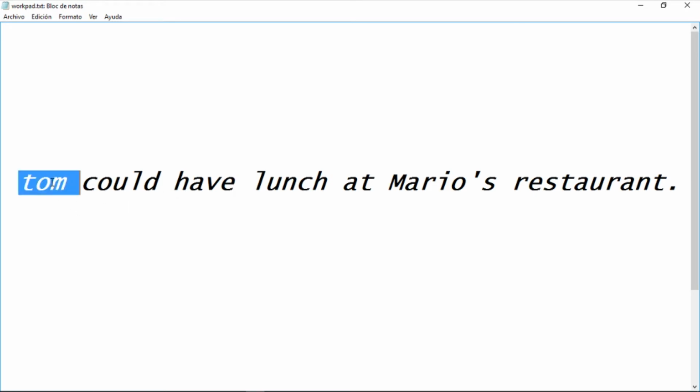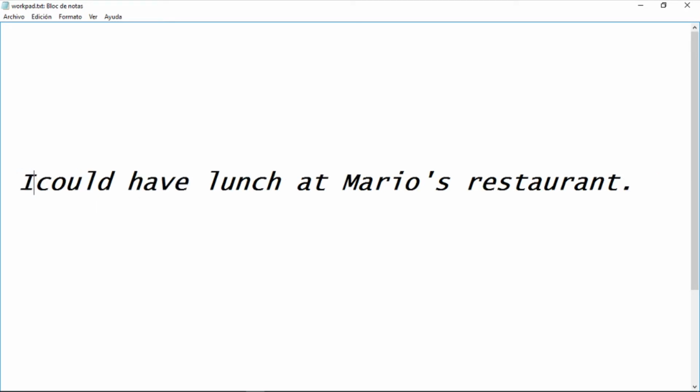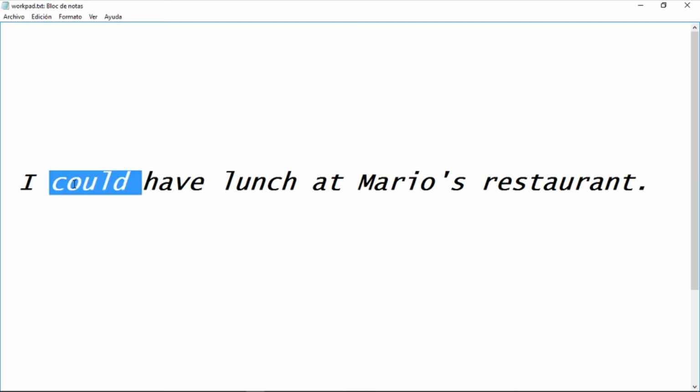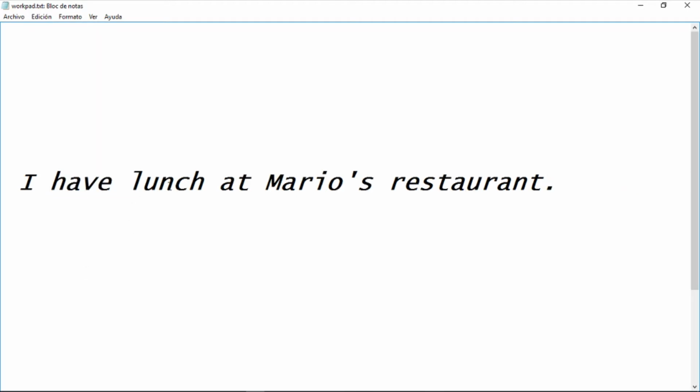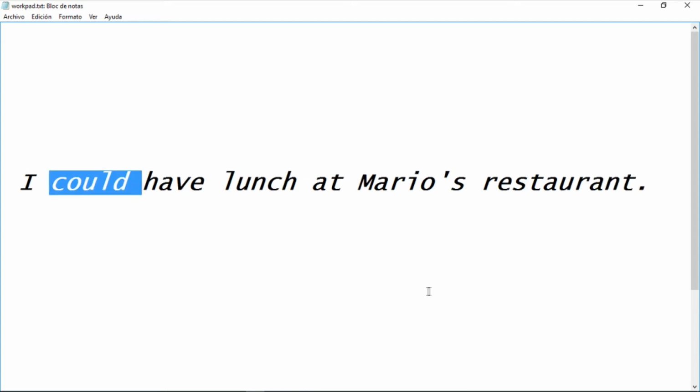Just so not to confuse with have and has, I'm going to use the subject I. If I take this out, I have lunch at Mario's restaurant. Simple present indicating that this is a permanent situation. Or I could have lunch at Mario's restaurant, and now with the modal verb could, this indicates that it's a possibility. Okay? I could replace could with might, and it works the same way.